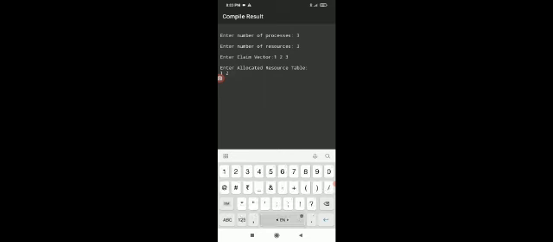Now for how many processes are we going to do this? Suppose we enter three processes. Now enter the number of resources. Three processes and three resources are there. Now we enter the claim vector or claim array. Now enter the allocated resource table. Here we enter the allocated resource table for the same, that is 1 2 and 3. Also we have to enter another entry.